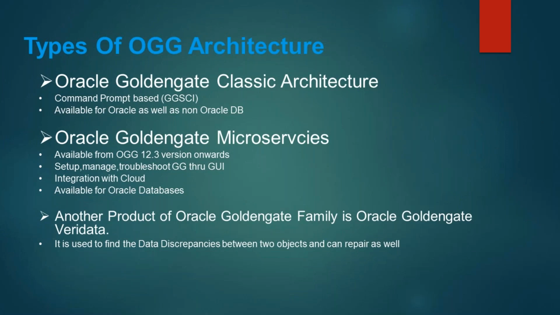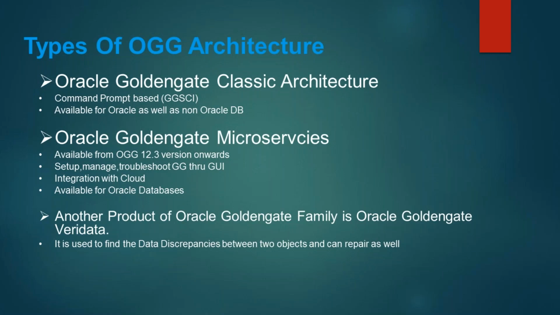I mentioned this is microservices architecture. When you attended the classic architecture, you must have already seen this slide, and I've already discussed this. But for those who are joining microservices directly, this is for them. There are two types of architectures of Golden Gate: one is Golden Gate classic architecture, and second is microservices architecture. Golden Gate, as I mentioned, was founded in 1995. In 2009, Oracle took it over, and since then it is known as Oracle Golden Gate.